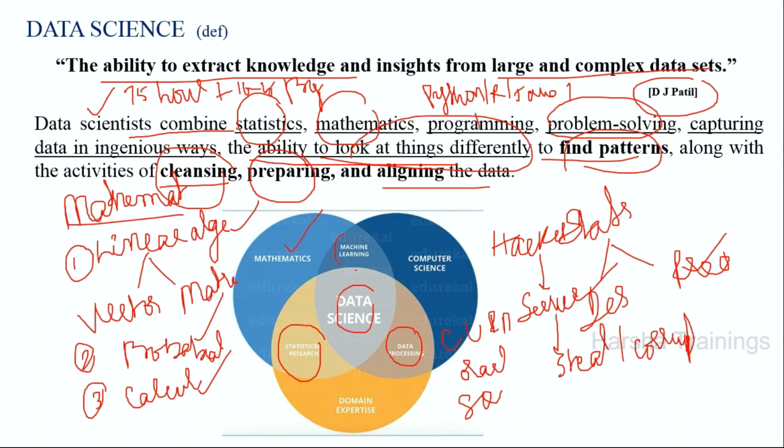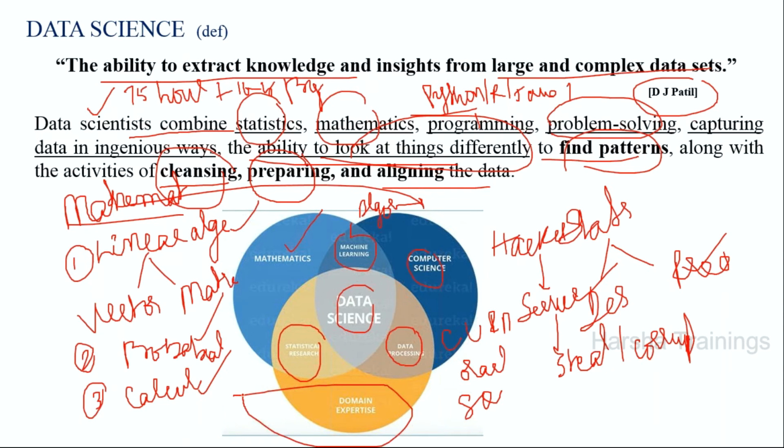Then machine learning. This is where we are going to apply some sort of algorithms. In order to understand these algorithms, we should have the basic mathematical knowledge. Finally, you should have one or two programming languages like Python, and the most important thing is domain knowledge.